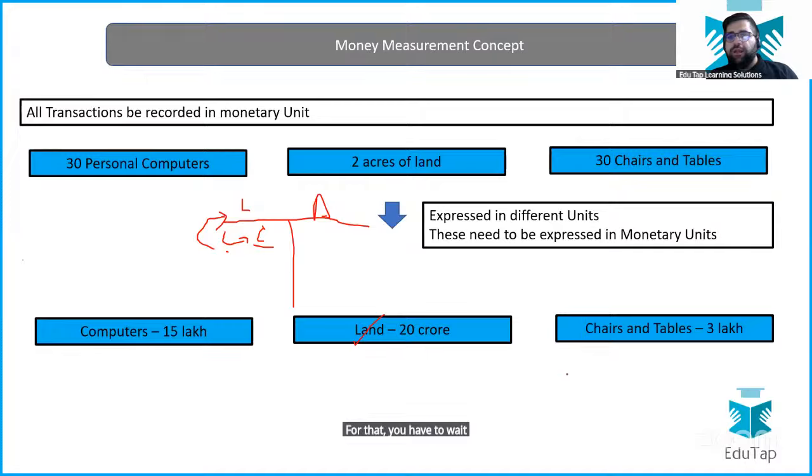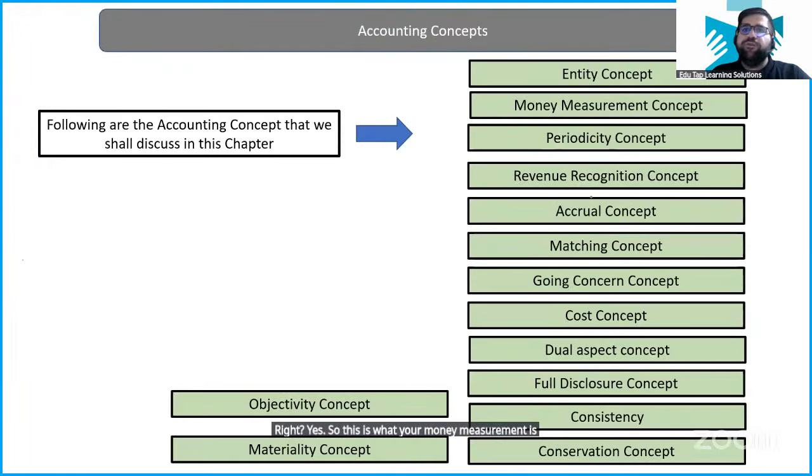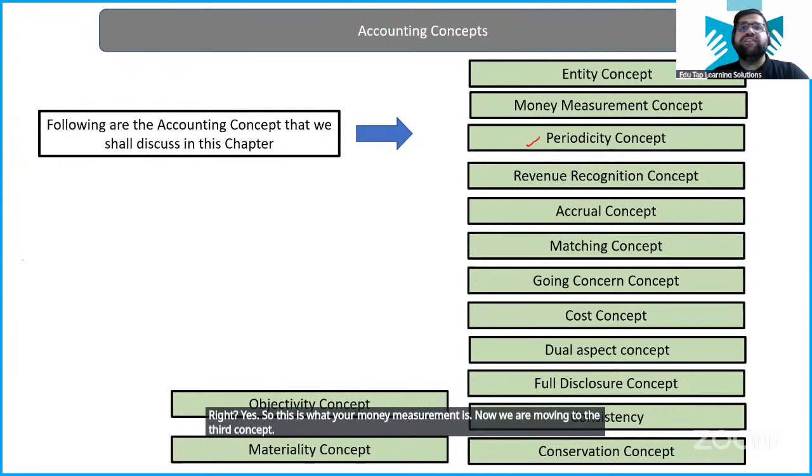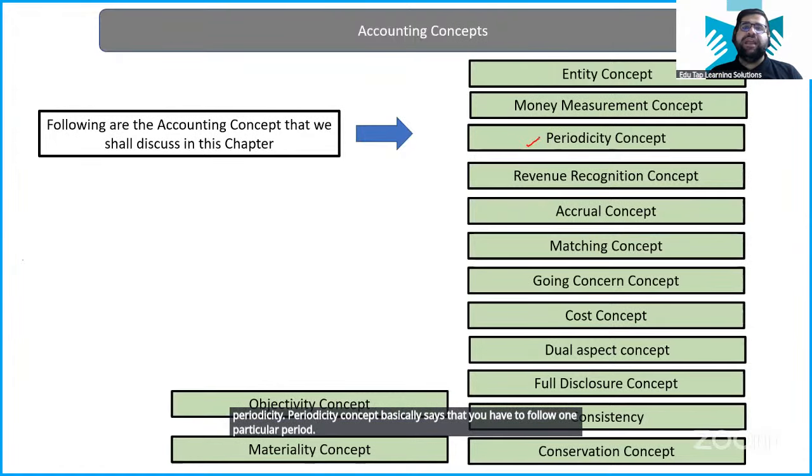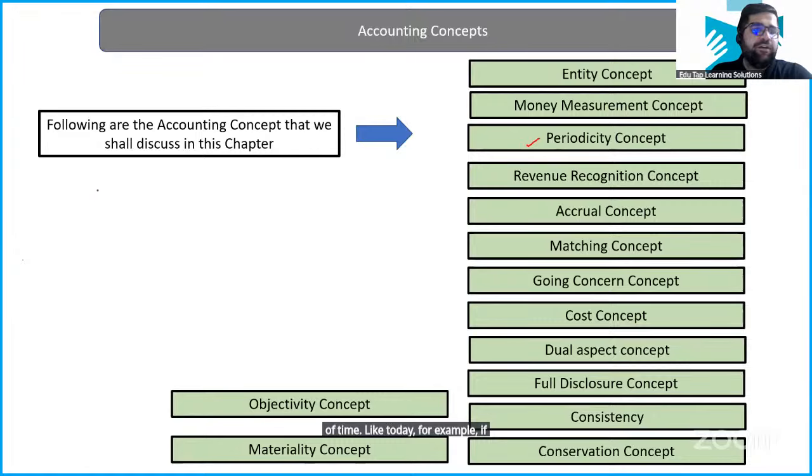Simple, right? So this is what your money measurement is. Now we are moving to the third concept, periodicity. The periodicity concept basically says that you have to follow one particular period of time. Like today, for example, if I have Ram, Ramesh, and let's say Jalaj, these are the three people which I have.